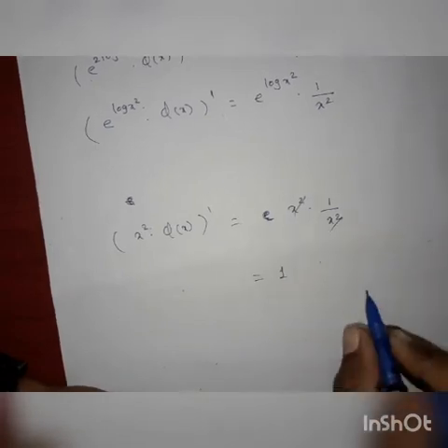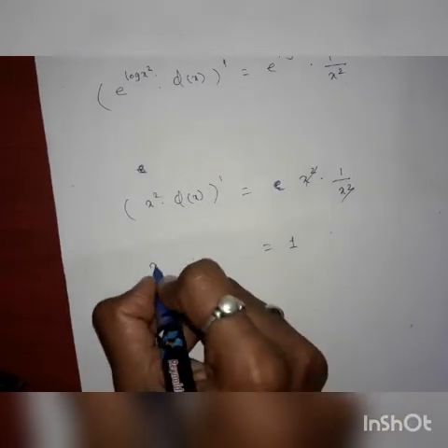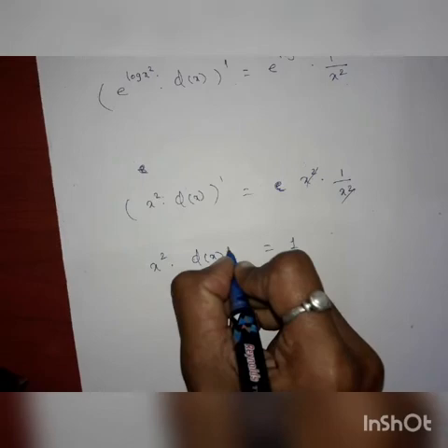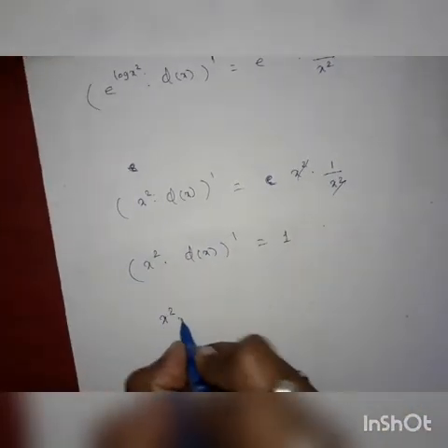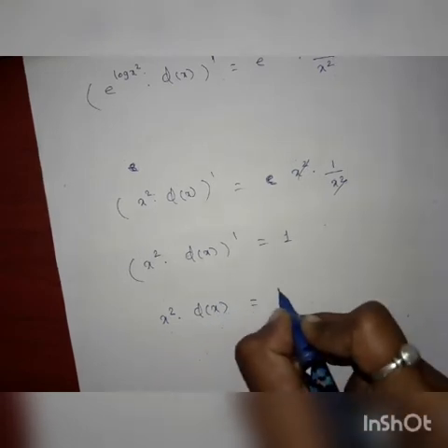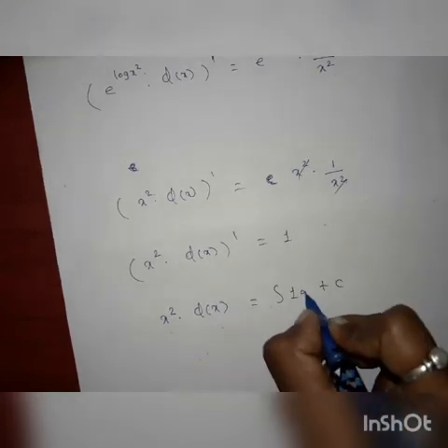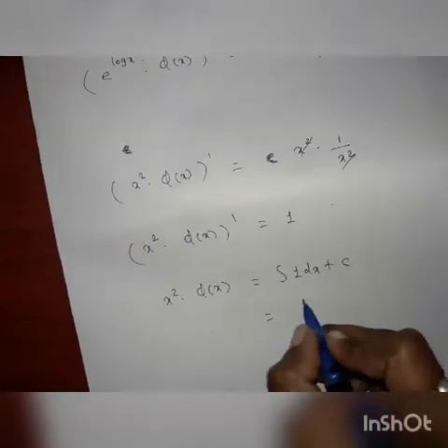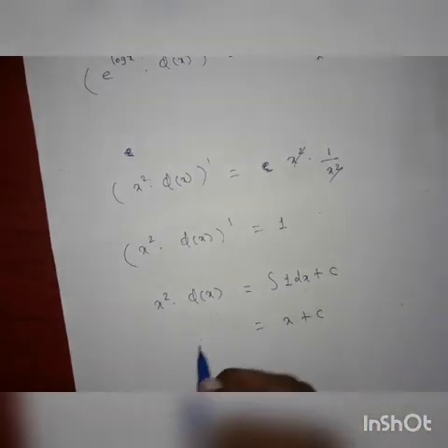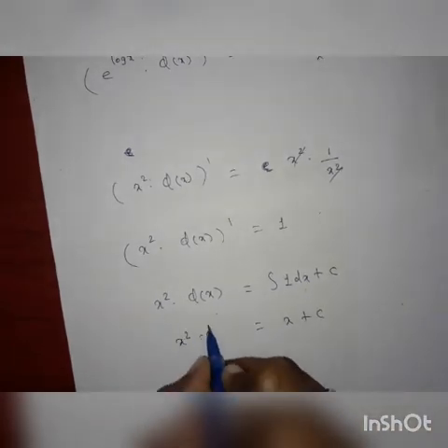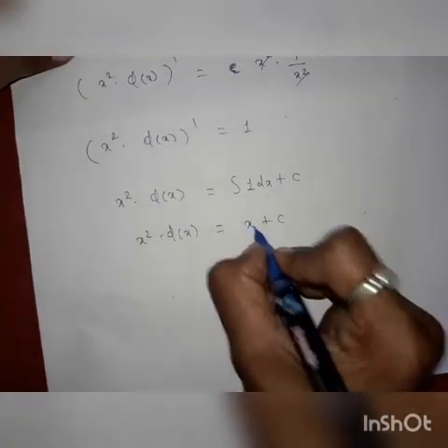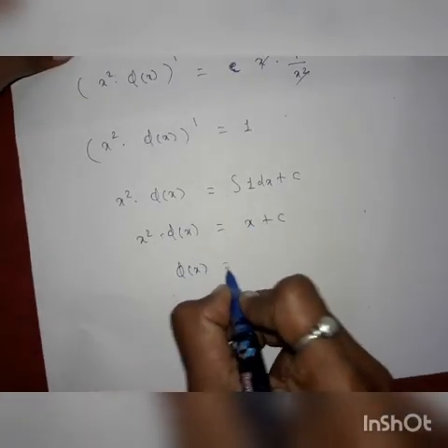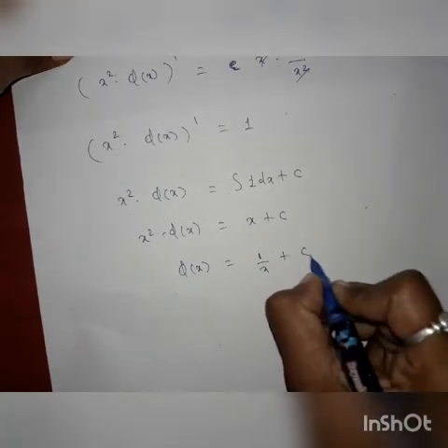X square and x square get cancelled, so x square into phi of x dash is equal to 1. Integrating both the sides, we get x square into phi of x is equal to integration of 1 dx, which is x plus c. Divide both sides by x square, so phi of x is equal to 1 by x plus c by x square.